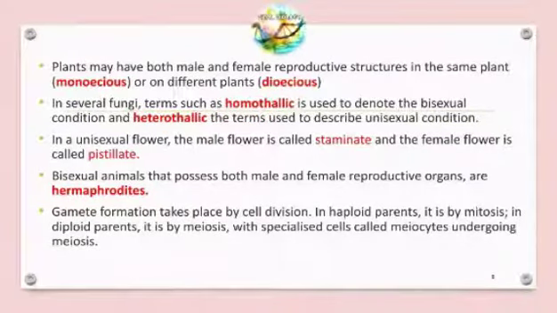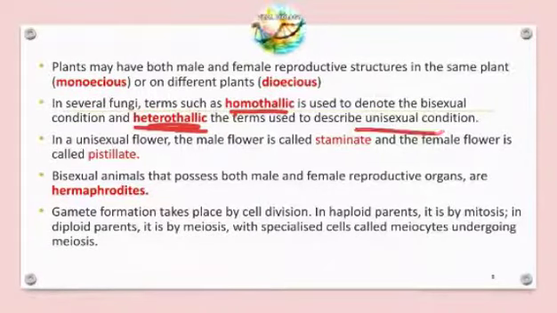In fungi, if the male and female reproductive organs are present in the same individual fungus, then it is called homothallic. And if the male and female reproductive organs are present in different fungi, or in two different individual fungi, then it is called heterothallic.